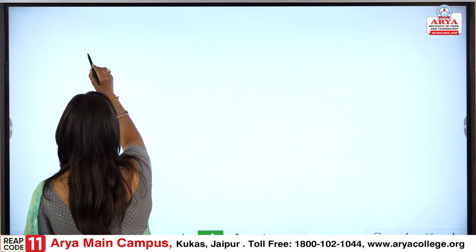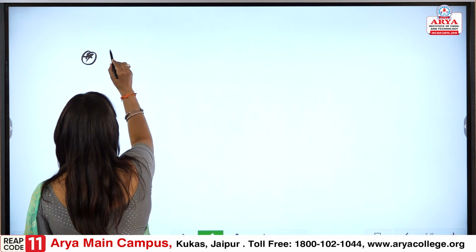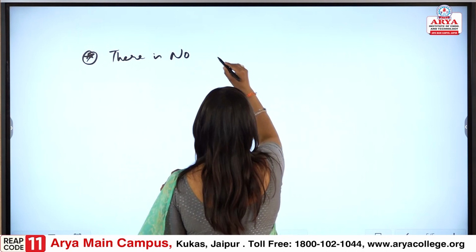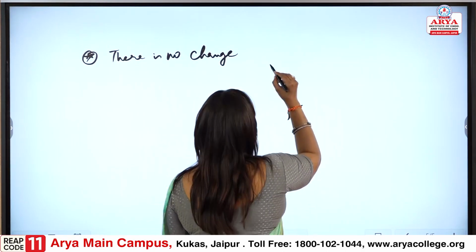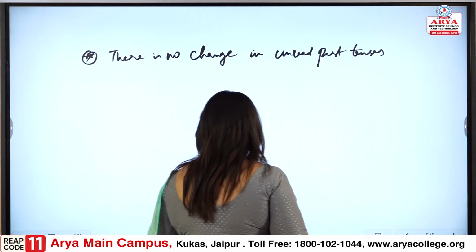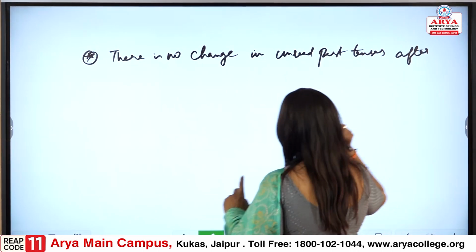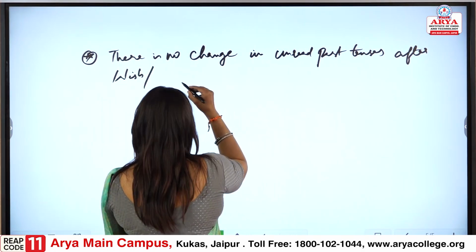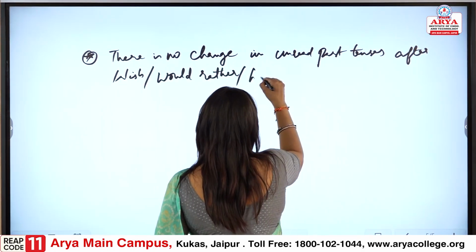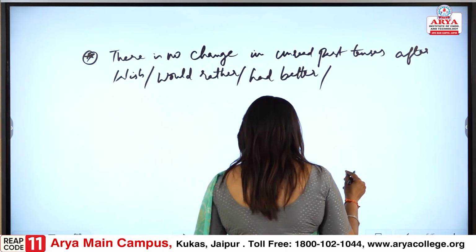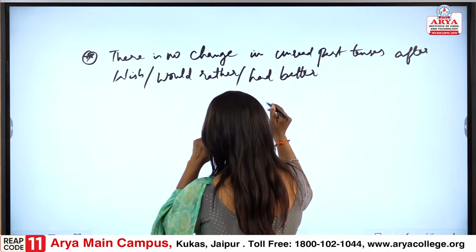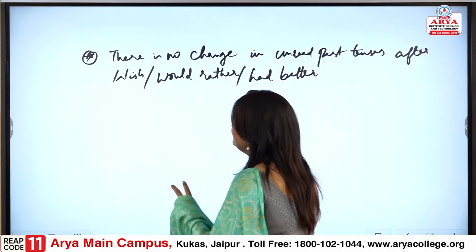The next point that we would take care of is that there is no change in unreal past tenses after wish, would rather, had better, it is time. Please understand this, these things would not be changing.